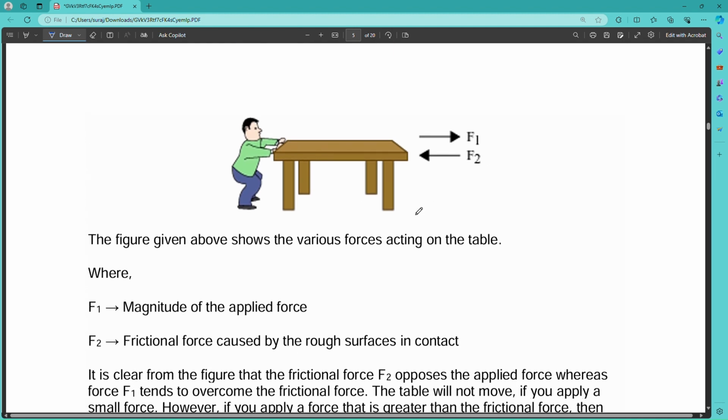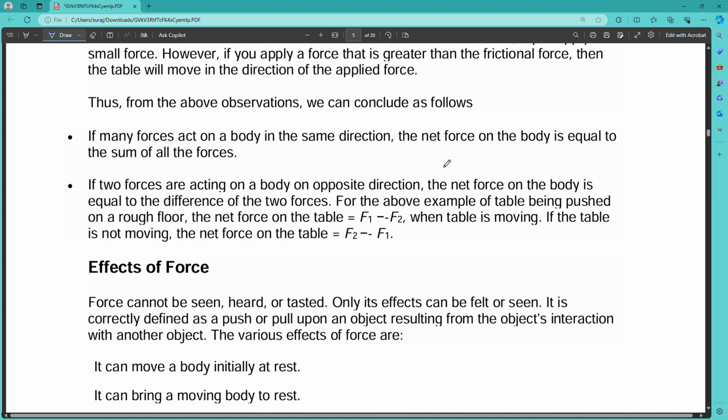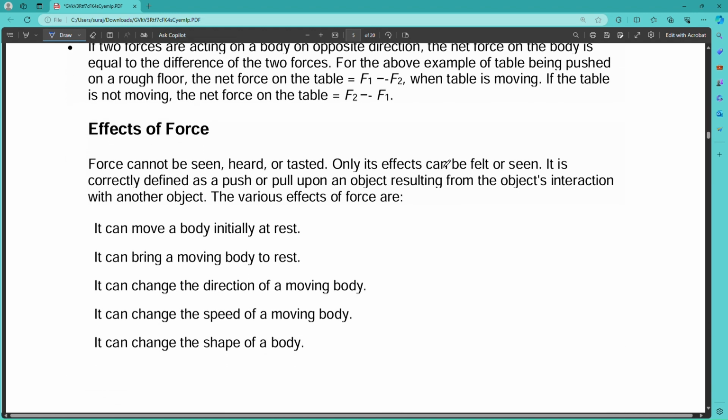Sometimes you put a negative sign to represent the direction of the force also. So if you want to get the net force, you have to subtract the lesser force from the greater force. So there will now be the effects of forces.